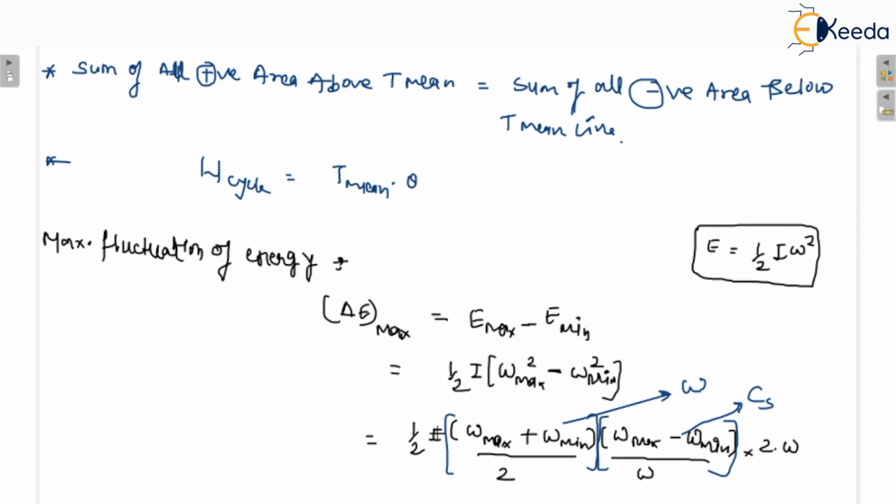So half I omega and the 2 will be cancelled out here. Finally we will get the maximum fluctuation of energy, delta E maximum. When you solve this, we get the maximum fluctuation of energy, that would be I omega square Cs. That is very important from the numerical perspective. You have to use this formula in each and every question, so you must remember this.